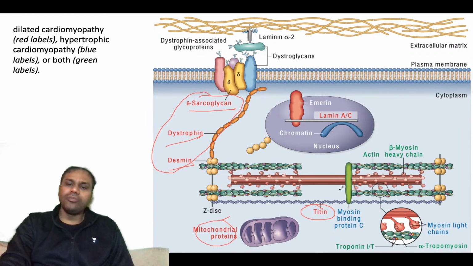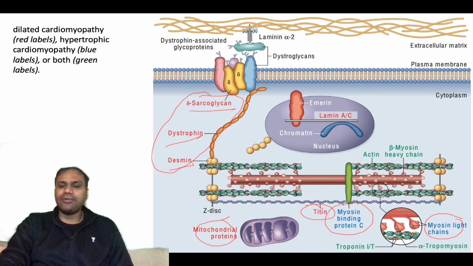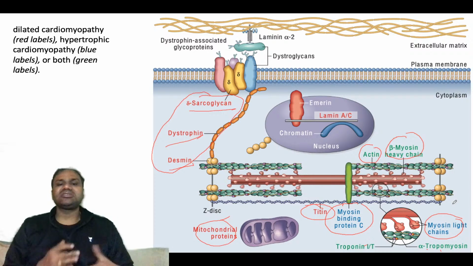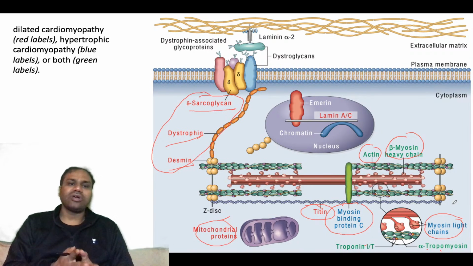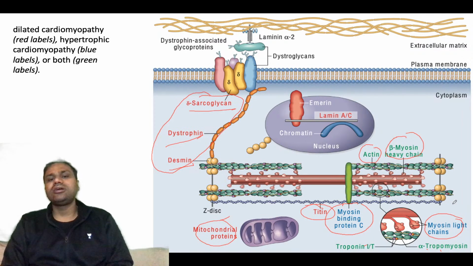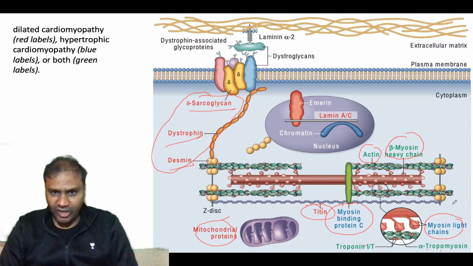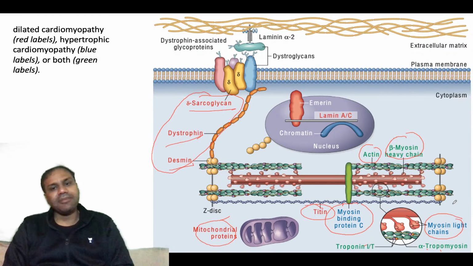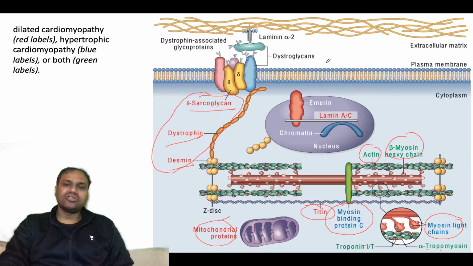In blue, myosin binding protein C and myosin light chain are associated with hypertrophic cardiomyopathy, and in green, beta myosin heavy chain, actin, troponin T, alpha tropomyosin are associated with restrictive cardiomyopathy, okay. Some are associated with both dilated cardiomyopathy and hypertrophic cardiomyopathy. This drawing is in your Robbins, you can understand it easily.